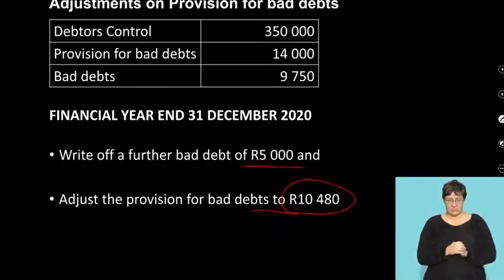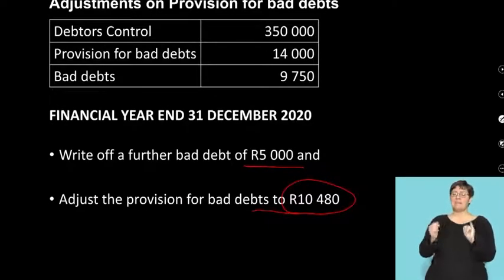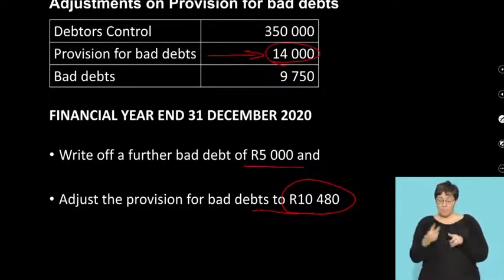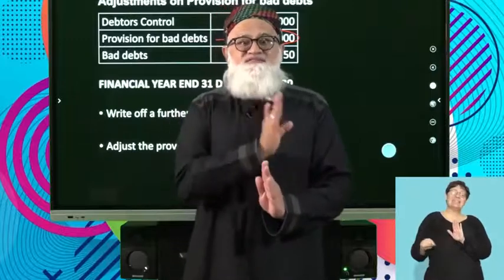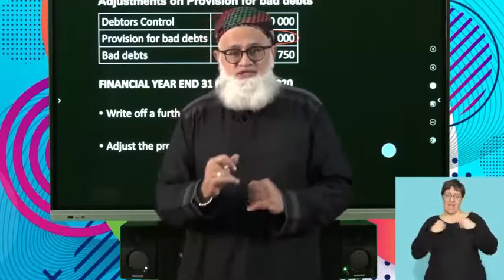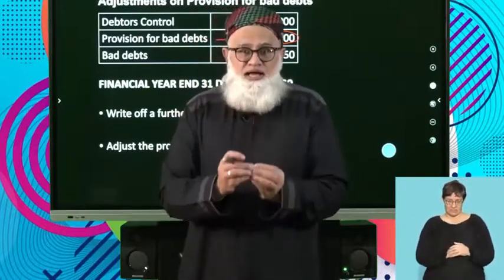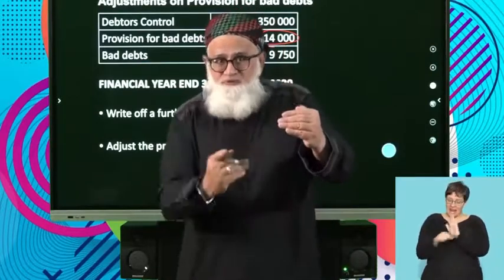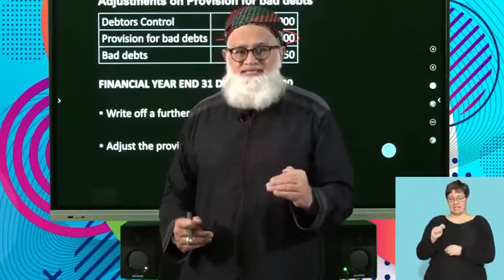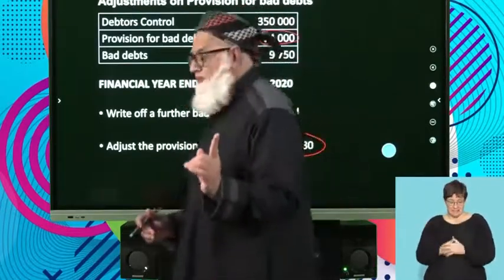This is my bad debts adjustment. Okay, now if I look at my provision for bad debts, firstly, I have a provision of 14,000 Rand. You do remember that provision for bad debts is a negative asset. What do we mean by that? By that we mean it reduces the value of your asset. Which asset? Debtors control. Therefore, debtors control less provision for bad debts will give you net trade debtors. Okay, and you're going to see that when we're doing the balance sheet.